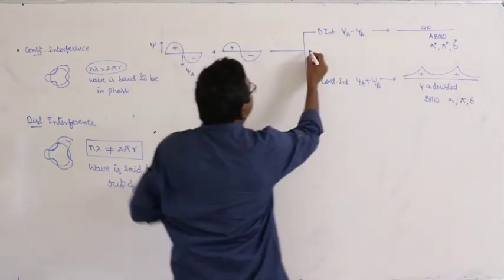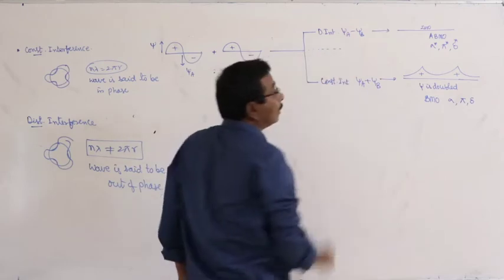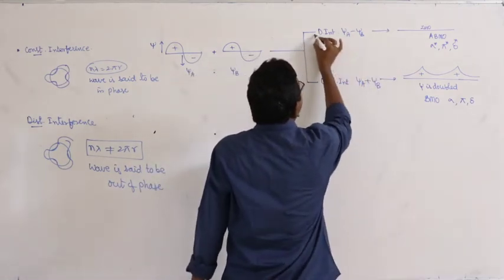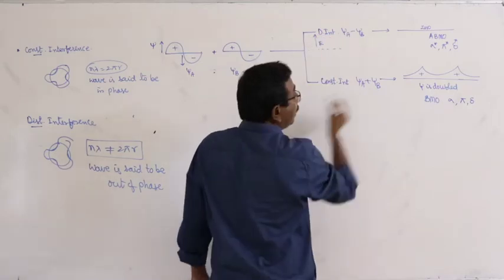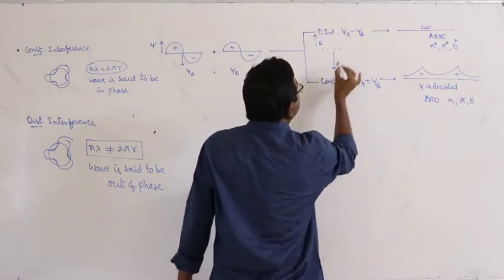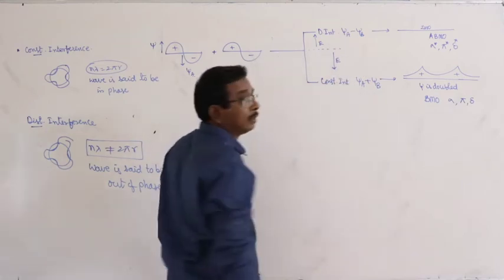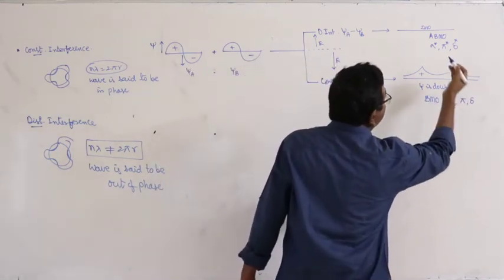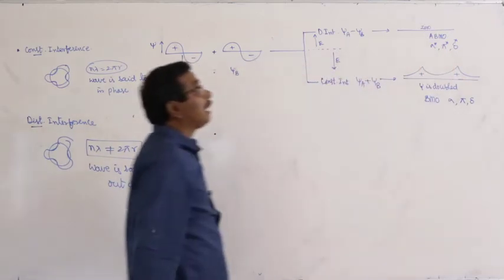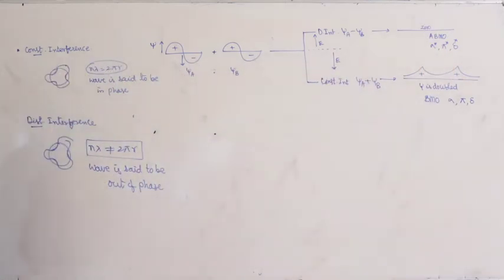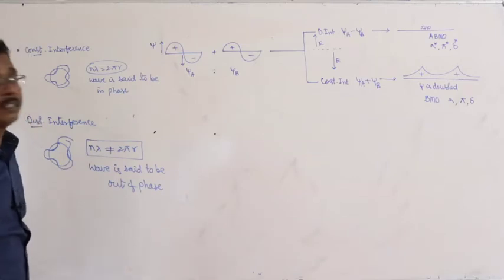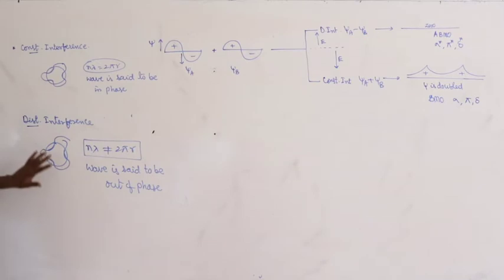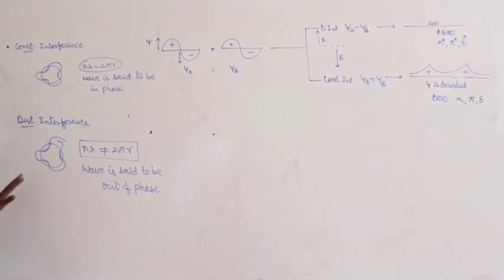Here these are atomic orbitals. Okay. For anti-bonding molecular orbitals, energy increases. For bonding molecular orbitals, energy decreases. They are represented with the symbols sigma, pi and delta, and anti-bonding molecular orbitals with sigma star, pi star and delta star. This is about constructive and destructive interference.